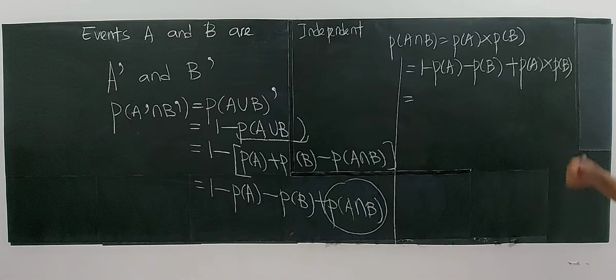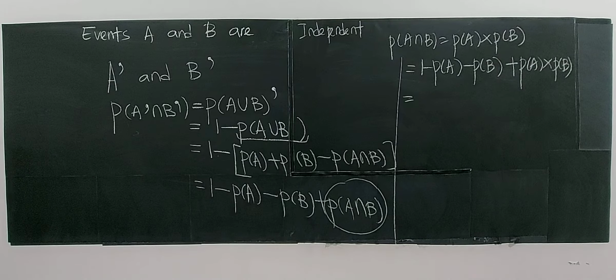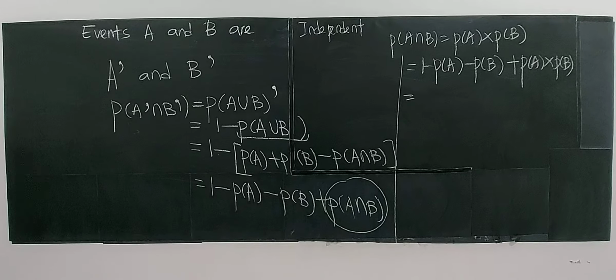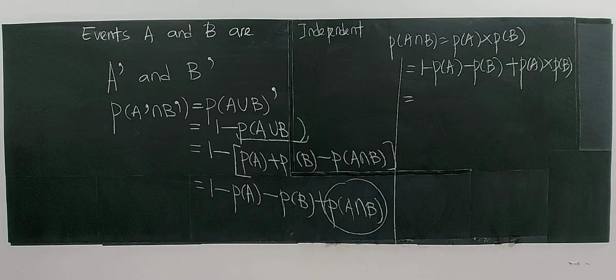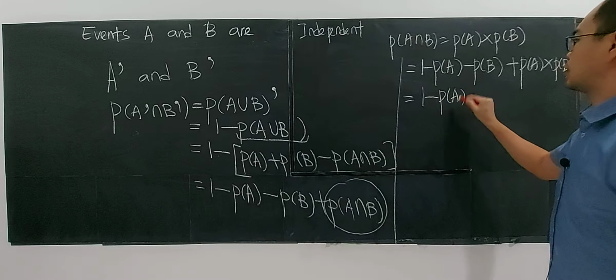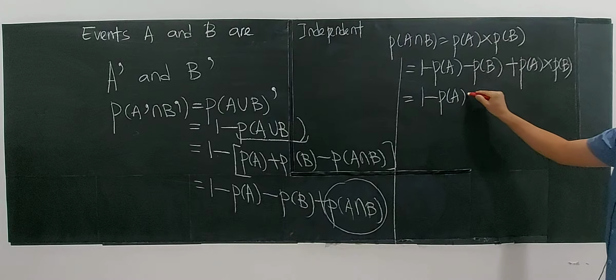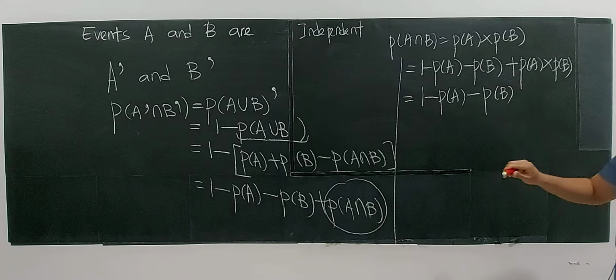So what can you do? You try to see the algebra inside here. What I mean by seeing the algebra is that you must be very good in algebra. So you can see that 1 minus P(A), leave it alone. But you can factor out the P(B) here. Be careful.